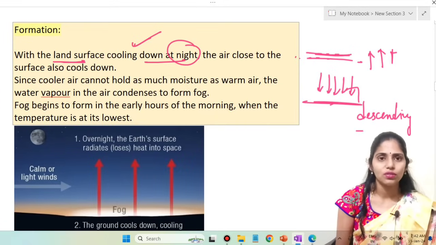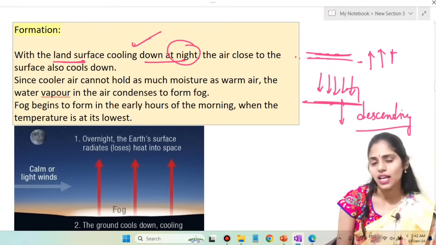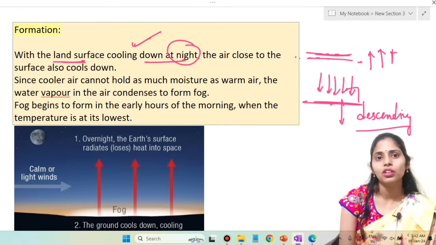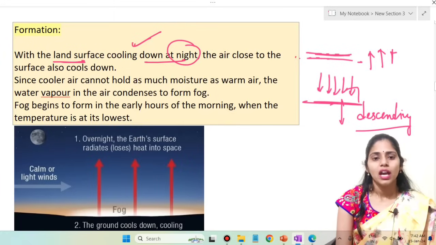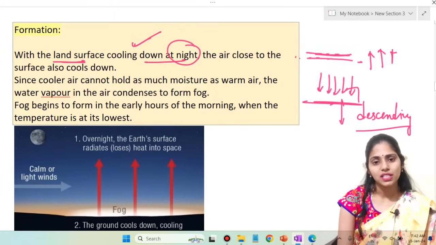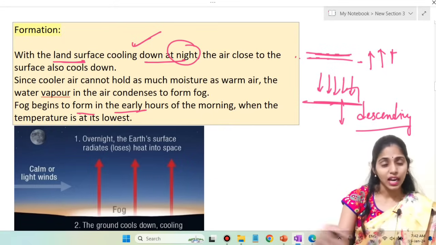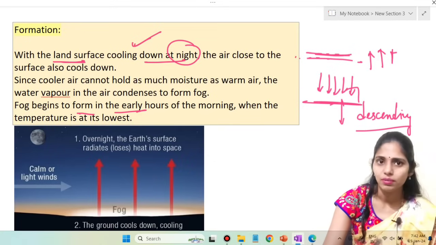Because of these descending winds, and since the cold air is heavier, it will not hold as much moisture as possible when you compare it with warm air. Warm air holds a huge amount of moisture, but that is not the case with cold air. Now the water vapor present in the air condenses and forms fog. Fog begins to form in the early hours of the morning when the temperature is at its lowest.